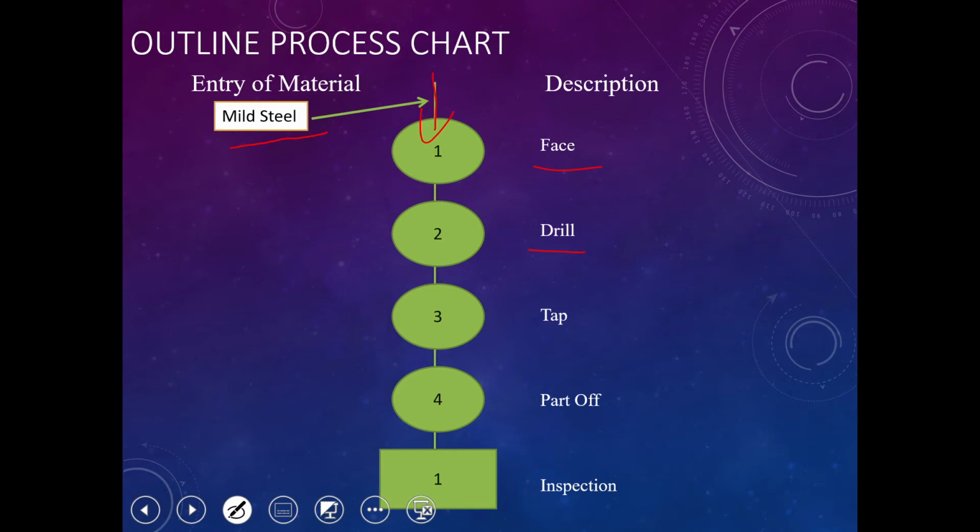The symbol is the same, it's a process symbol, the operation process symbol. Then we go for operation number 3, tap, and then 4, part off. After we finish all these 4 process operations, we go for the next, inspection number 1. The symbol is a triangle, rectangular here, for the inspection. So this is an outline sample of a common process chart in the production line.